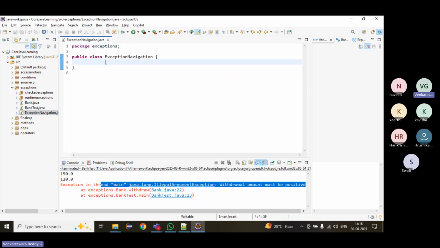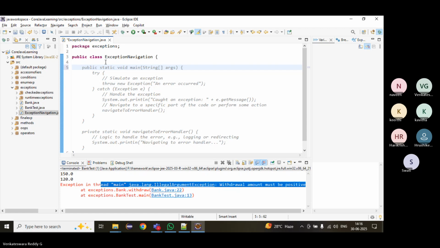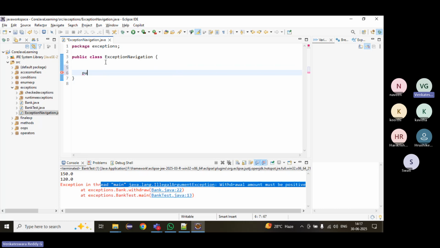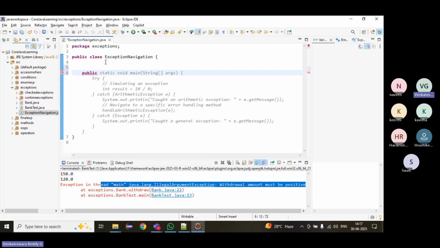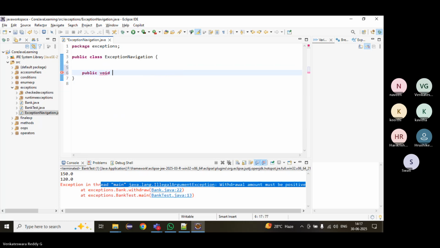Okay, exception navigation. Suppose we'll create a public void launch URL. We want to create one user.